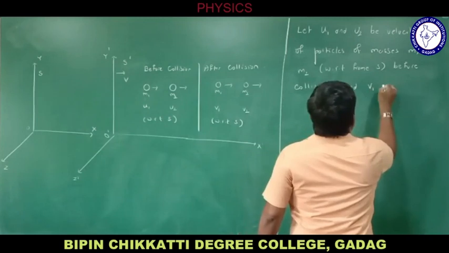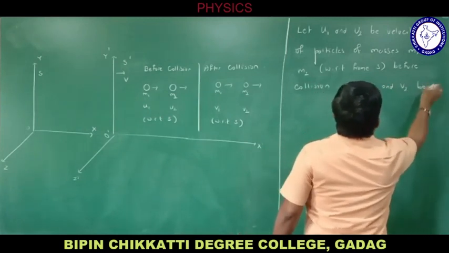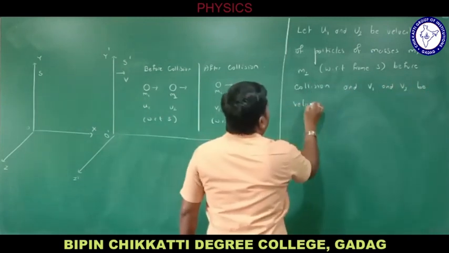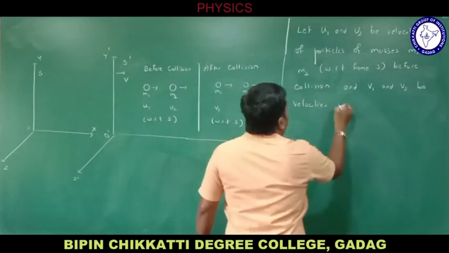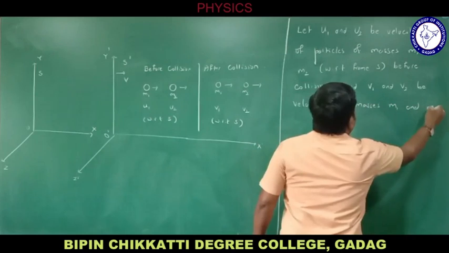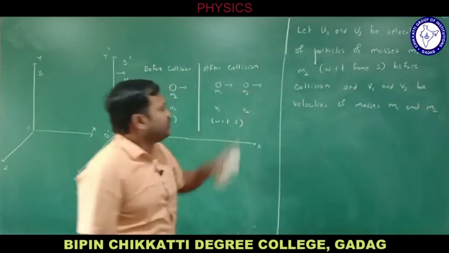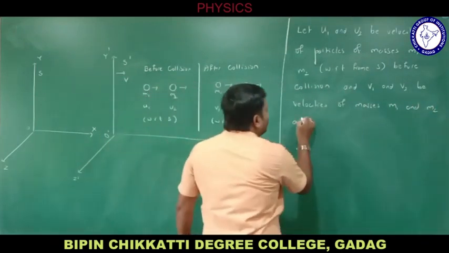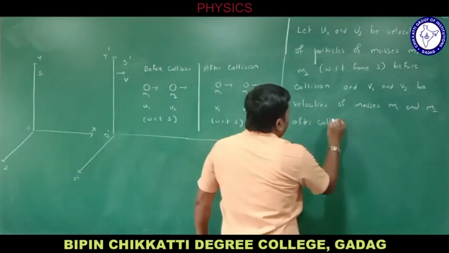And let v1 and v2 be the velocities of masses m1 and m2 after collision.